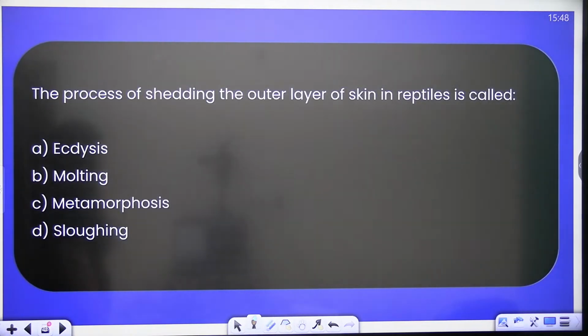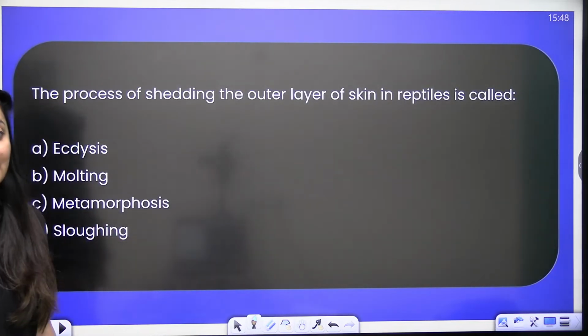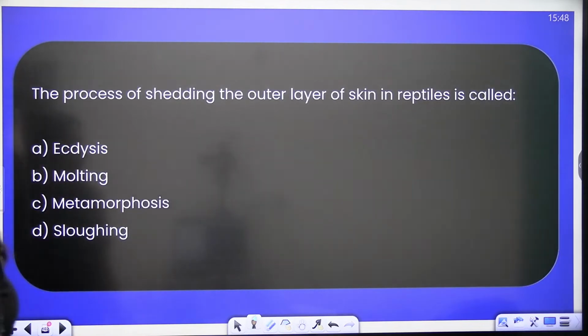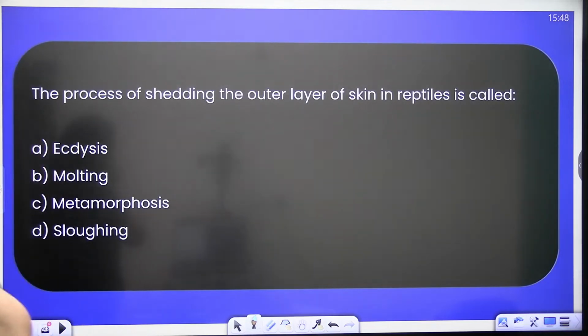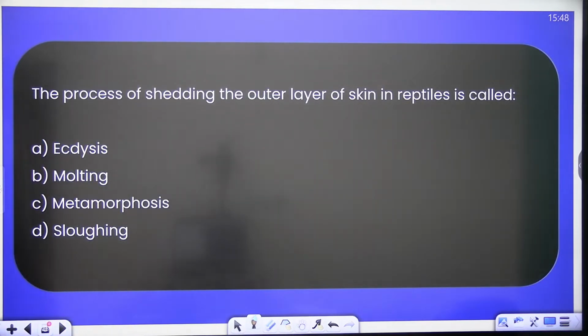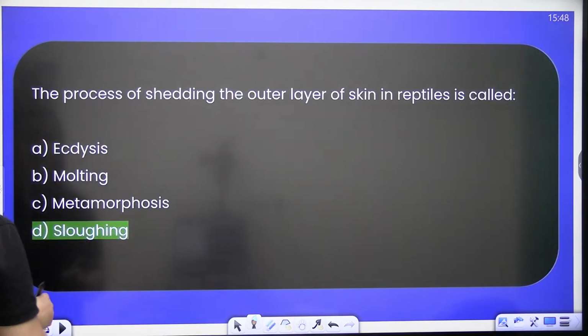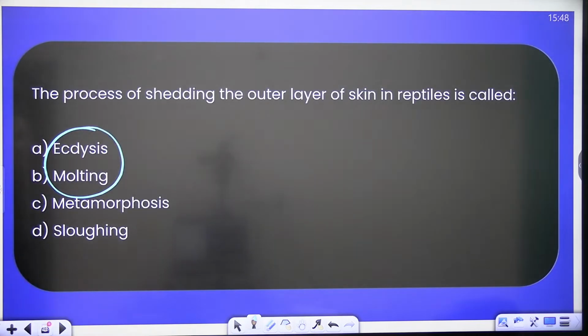Next, the process of shedding the outer layer of skin in reptiles is called, it is, how come D?